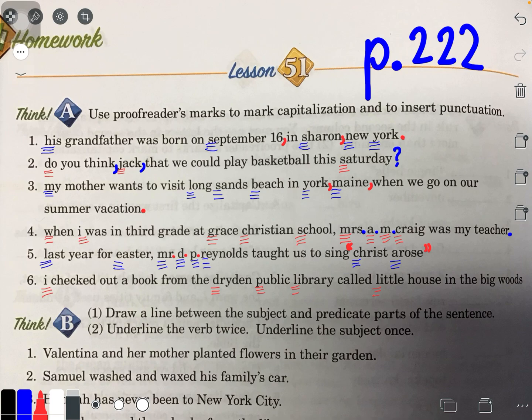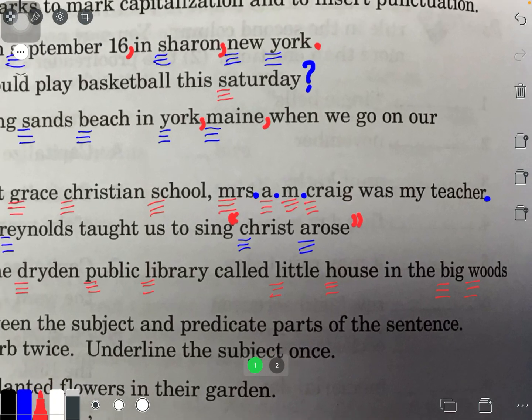Little needs to be capitalized. House needs to be capitalized. Now, in the does not need to be capitalized because they're not so much important words in the title. So we'll leave those alone. But Big Woods definitely needs to be capitalized. I hope you can see that right there.